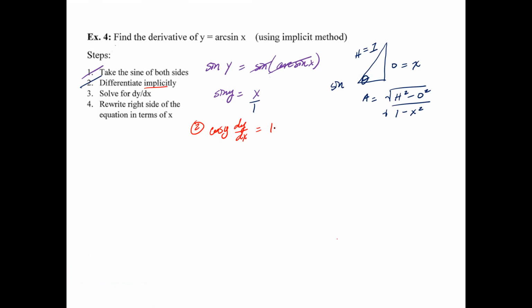So let's go ahead and solve. Step 3, dy over dx. So dy over dx means you have to divide by cosine y, so that's 1 over cosine y. And what can 1 over cosine y be written as? Secant y.